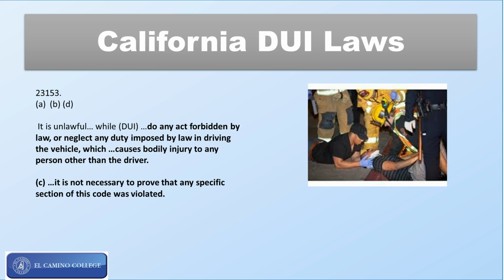And it's not necessary they prove that you've committed an actual vehicle code violation. So you don't have to prove the person was speeding, just that they did an act that they weren't supposed to do while they're driving. Like I said, the mere fact you crash your car, you have a duty not to crash your car.